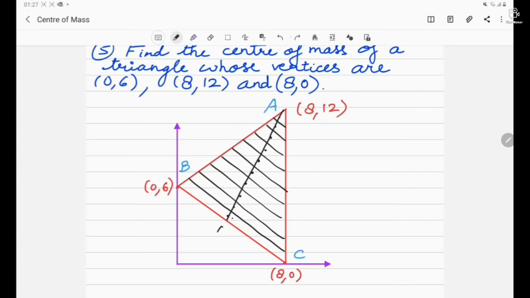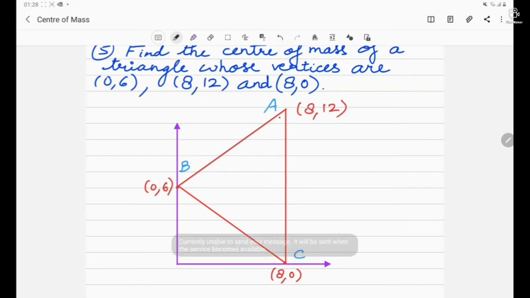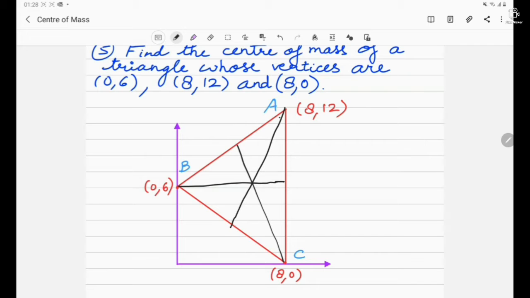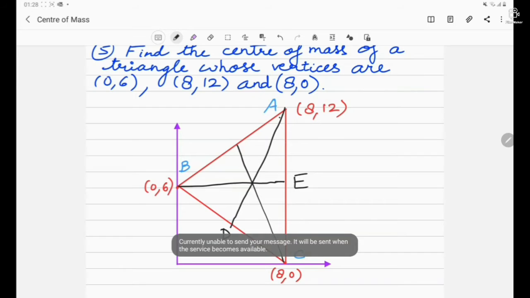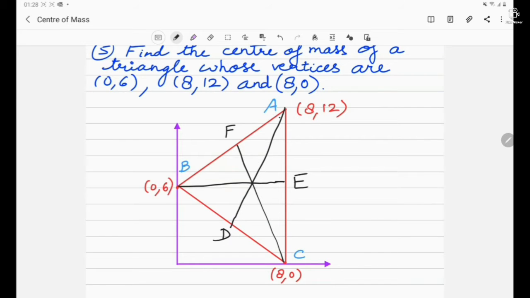In a similar way, the median drawn from point B would be like this, and the median drawn from point C would be like this. From A, we have already discussed. As the center of mass should lie on line AD, similarly it should also lie on BE, and it should also lie on CF. It means there is only one point common to all, which is known as the centroid, where all of the medians meet. We say that the center of mass of a triangle always lies at the centroid.